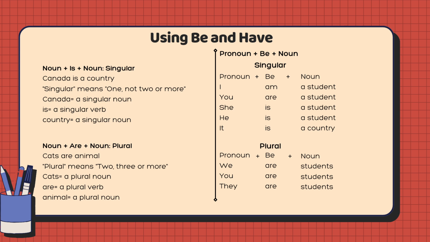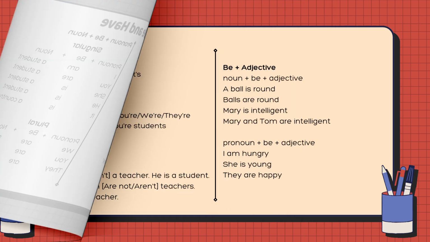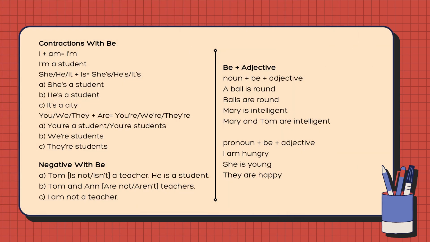For singular, it's I am, you are, she is, he is, and it is. And for the plural, it's we are, you are, and they are. Contractions with be. I plus am: I'm. I'm a student.